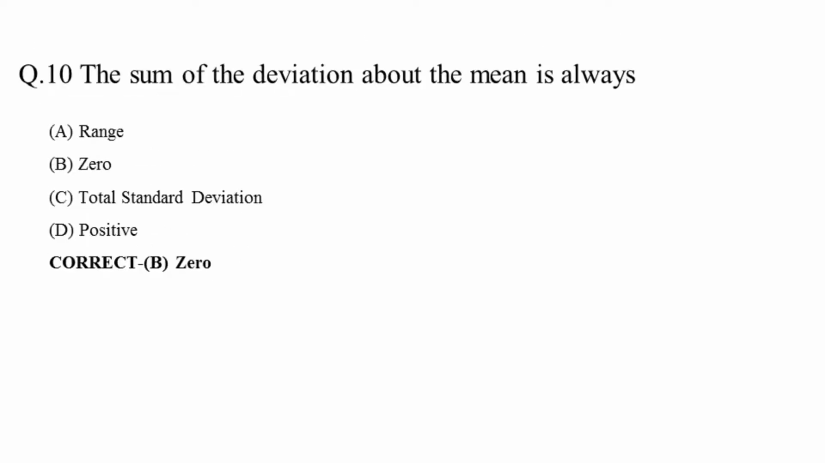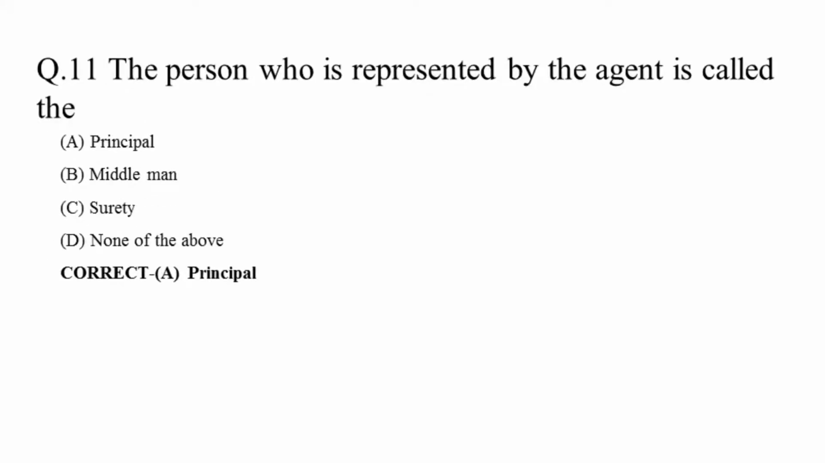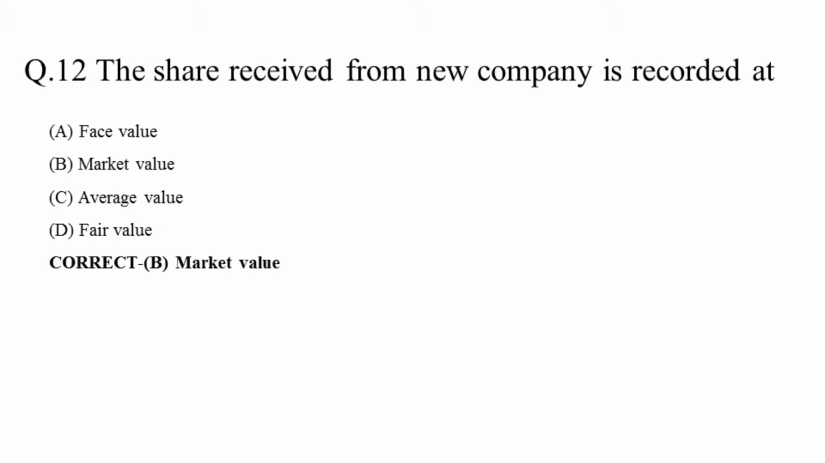Question 10. The sum of the deviations above the mean is always range, 0, total, deviation positive. Correct answer is 0. Question 11. The person who is represented by the agent is called the principal, middleman, surety, none of the above. Correct answer is principal.